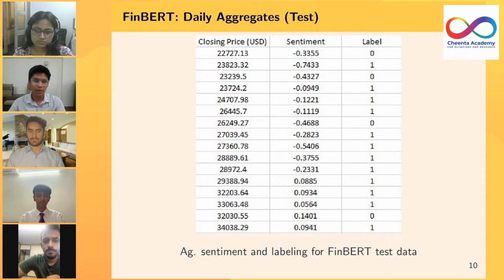This is an example output that we got after we ran sentiment analysis using FinBERT. This is similar to the CryptoBERT example output. So we have the closing price in the first column, the aggregate sentiment in the second column, and the binary labels in the third column. Next slide, please.